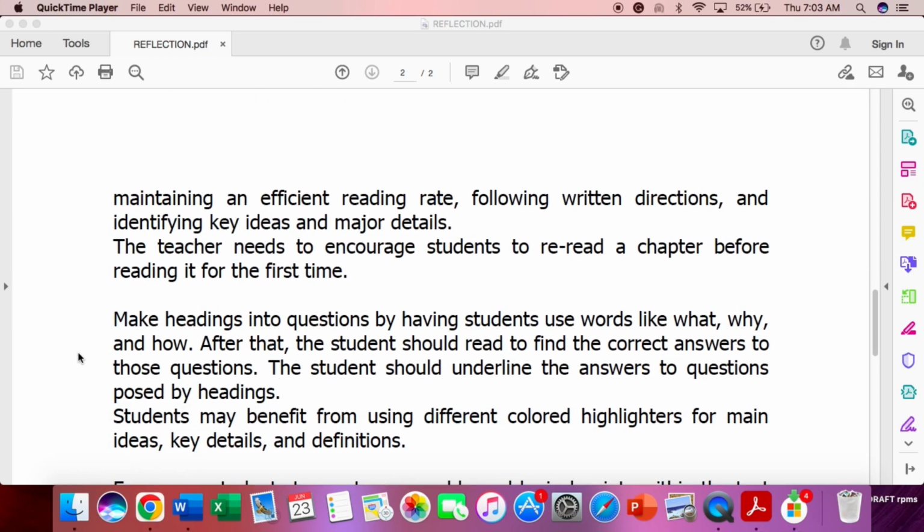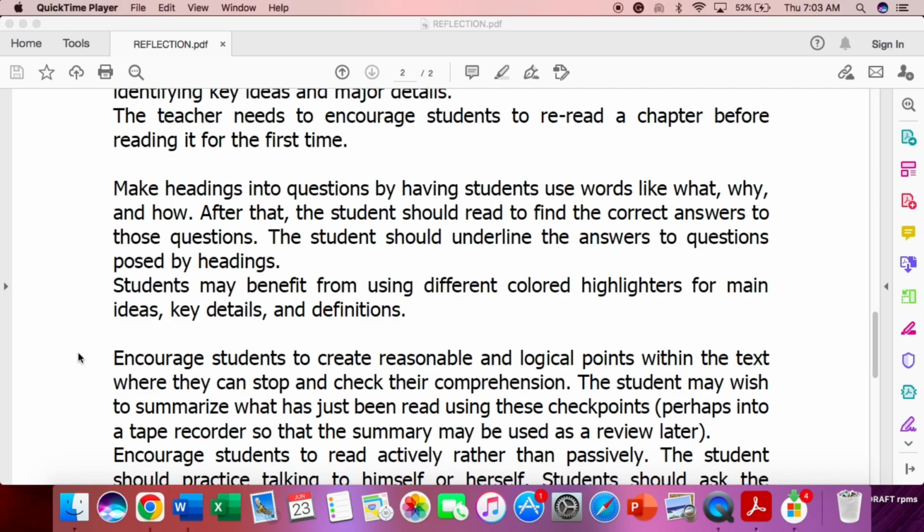Pinili ko dito a student with reading disability. It can have a struggle with decoding unfamiliar words, understanding what is read, knowing the meaning of words read, maintaining an efficient reading rate, following written directions, and identifying key ideas and major details.